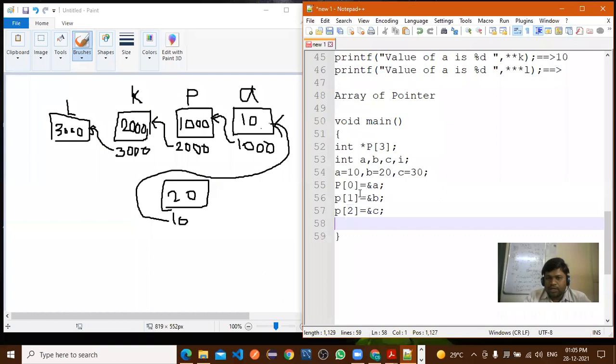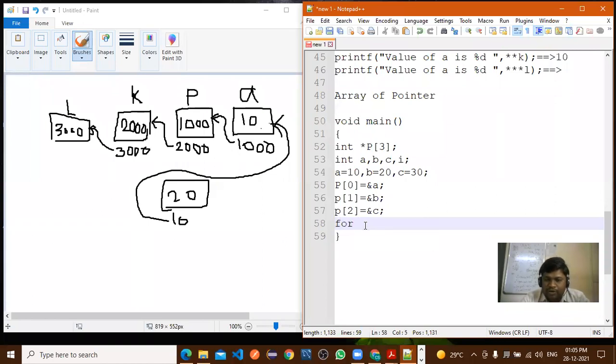Yes, sir. Okay, now what we have done, so we have declared pointer as array, and 3 variables we have considered, A, B, C, and the value of that A, B, C we have stored in this array pointer, right? How we have stored? At P of 0, A value we have stored, at P of 1, B value, at P of 2, C value we have stored. Now how to display it?